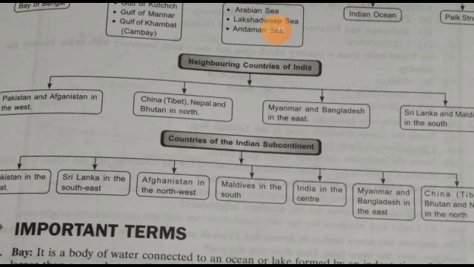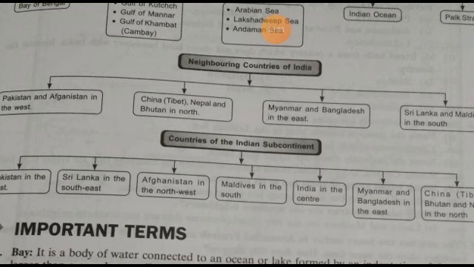Then Myanmar and Bangladesh are in the east of India, and Sri Lanka and Maldives in the south. So these are the neighboring countries of India.